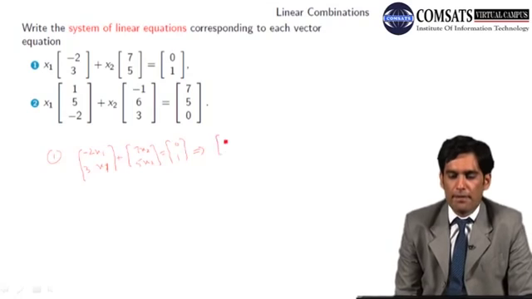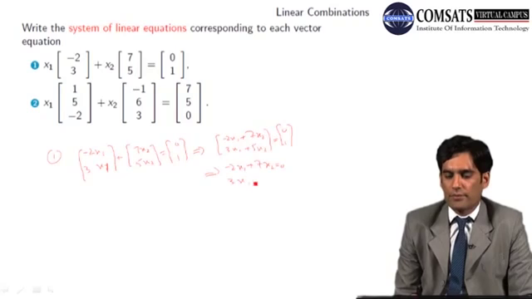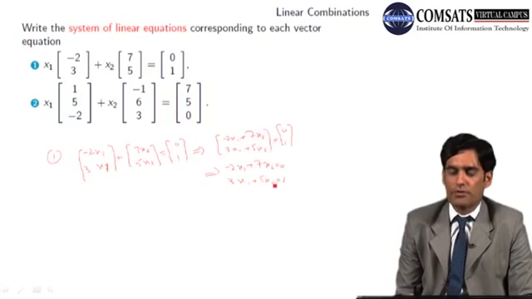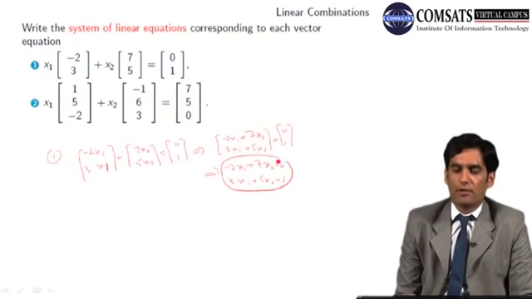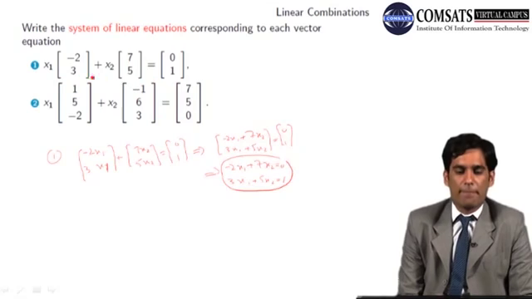It will become -2x1 plus 7x2, 3x1 plus 5x2 equals 0 and 1. Two matrices are equal means that their corresponding entries are equal: -2x1 plus 7x2 equals 0, 3x1 plus 5x2 equals 1. So this is the system of linear equations corresponding to this vector equation.